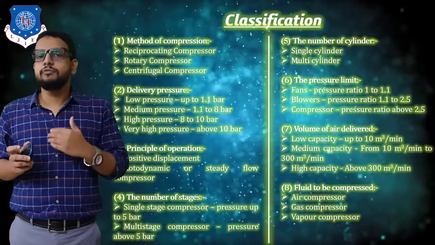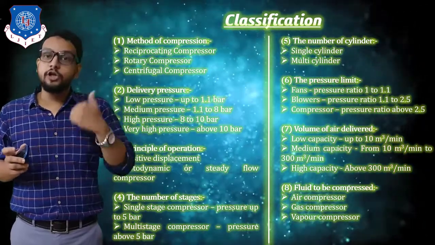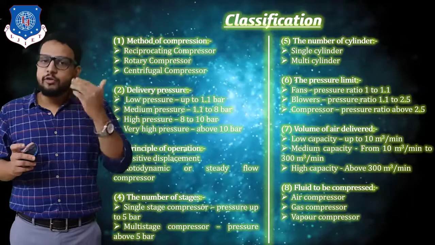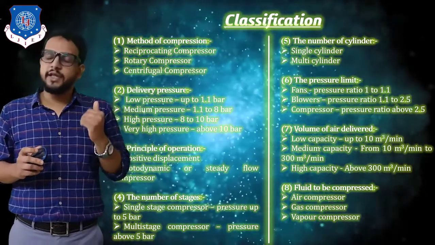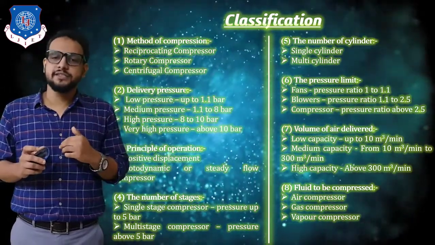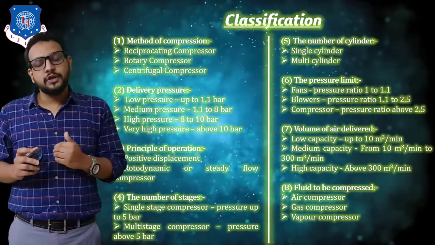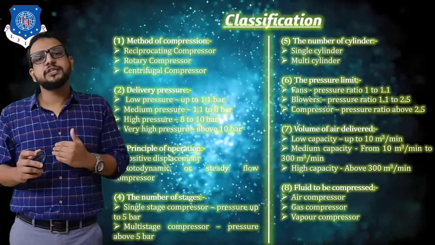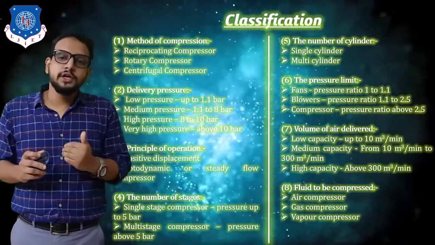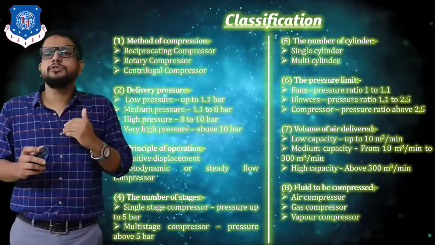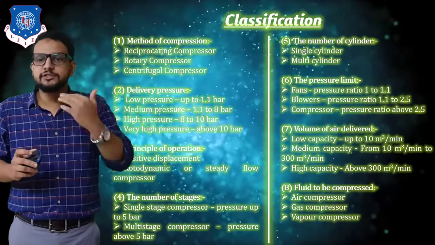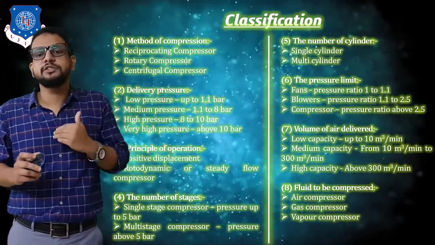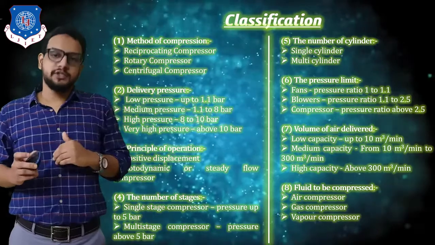And if the volume requirement is above 300 meter cube per minute, then that compressor is recognized as a high capacity compressor. And the last classification of a compressor is based on type of fluid used. Based on the type of fluid, we can say there are air compressors, gas compressors and vapor compressors.